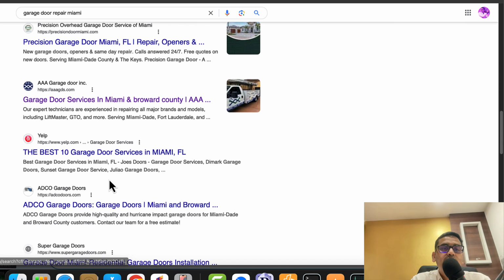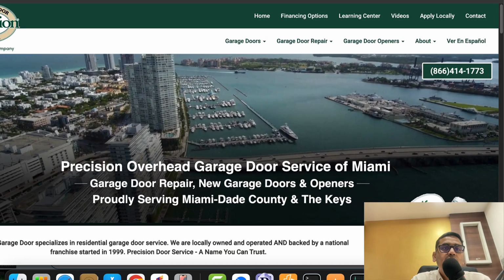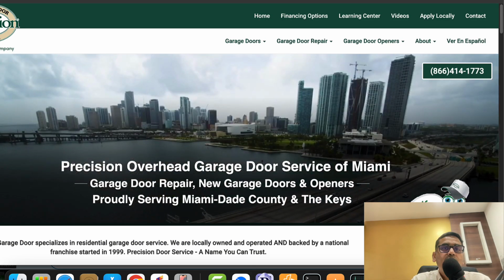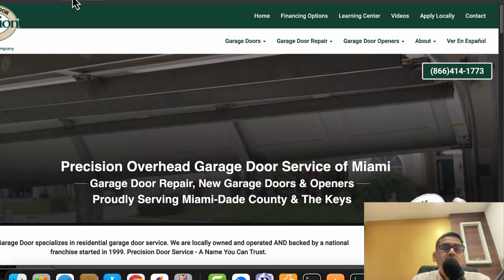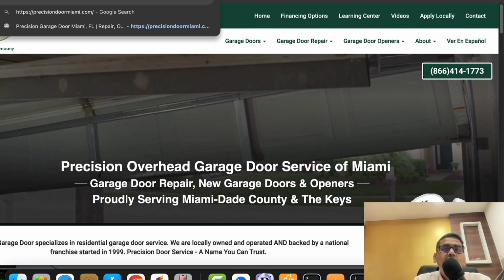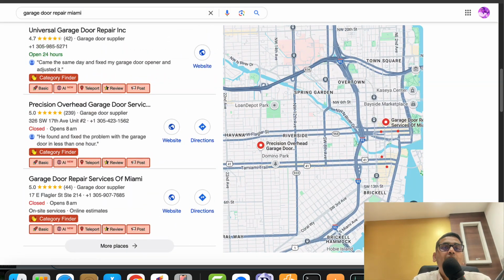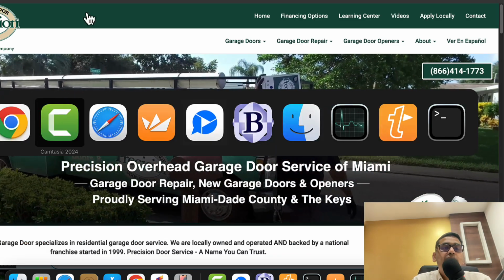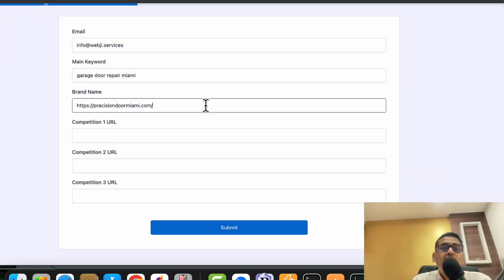We open this second URL. We are not going to open this one because it is a Yelp page, but this one is good. So what I will do is, when we open the website, there is sometimes an extra parameter, but this is the exact URL. These extra parameters come only when you open a GBP URL like we did here. So I will just copy this first one to this form. We have posted it here.